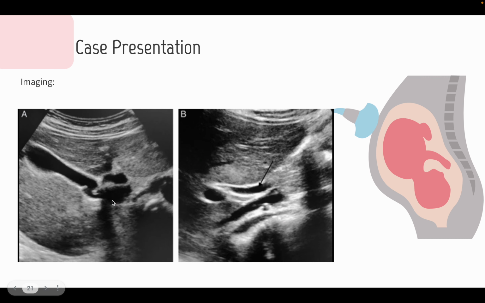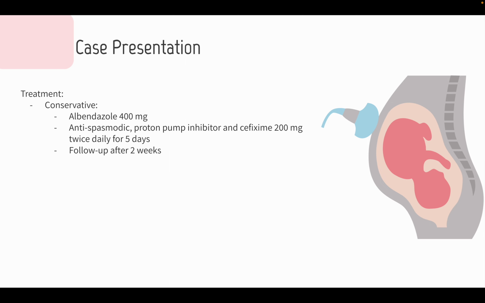Regarding the liver ultrasound, it reveals a homogeneous texture with a little bit of fatty deposits, but there are no signs of ascites, and the fetus is normal. Regarding the treatment, the patient was treated in a conservative manner.